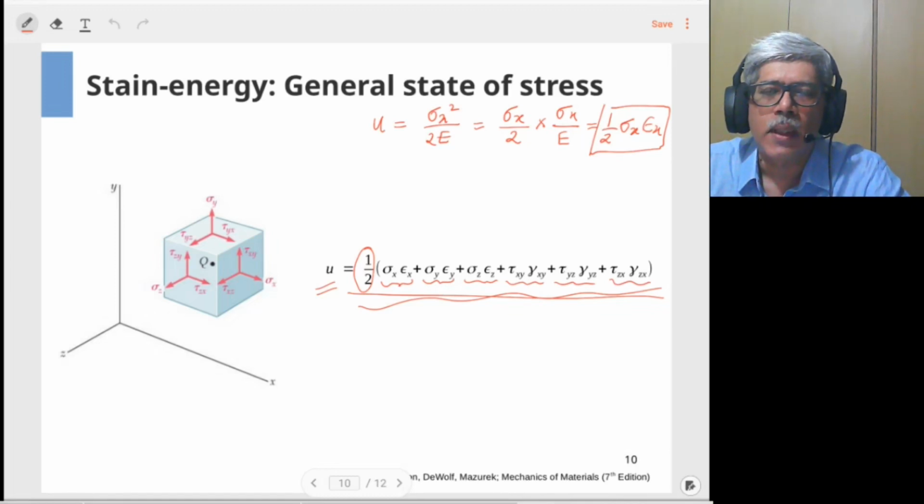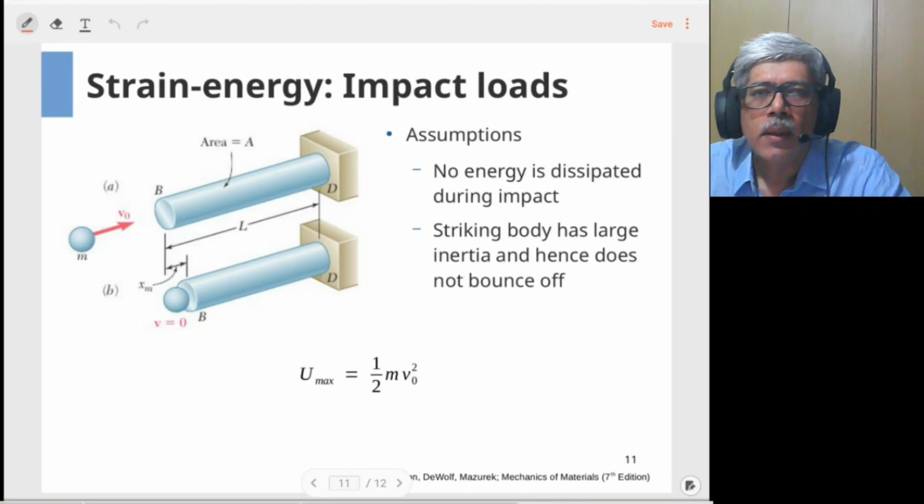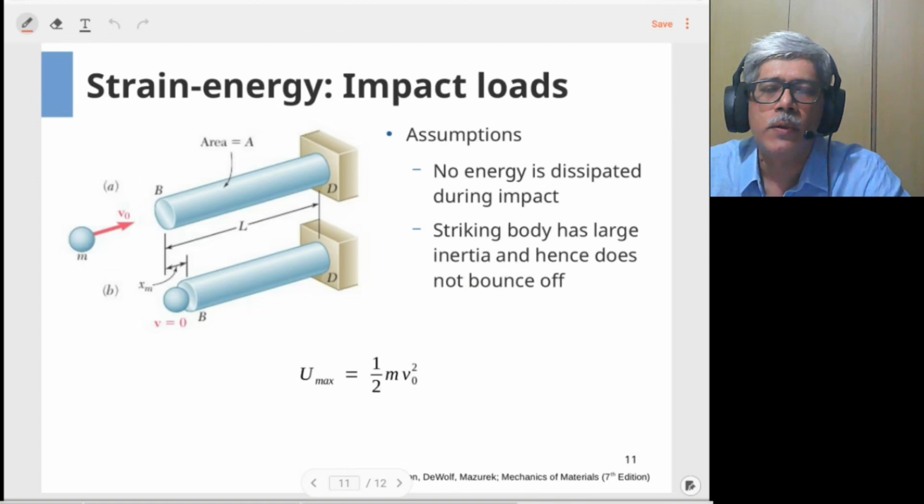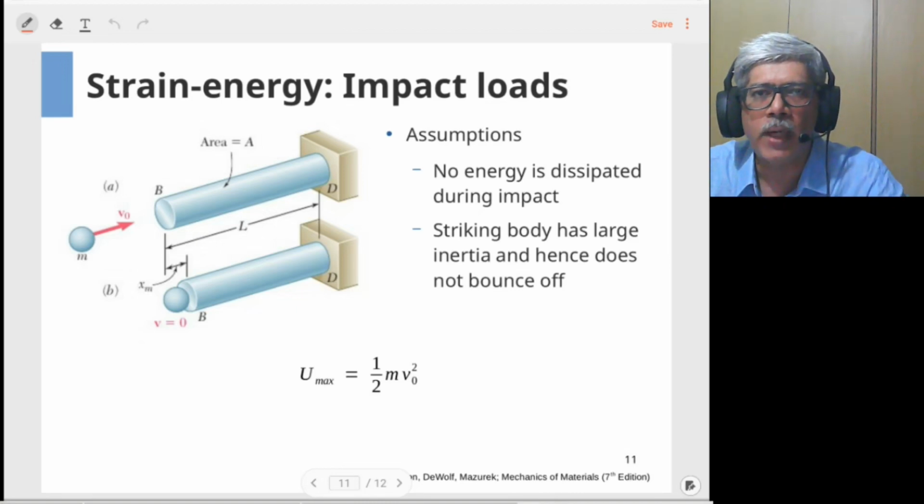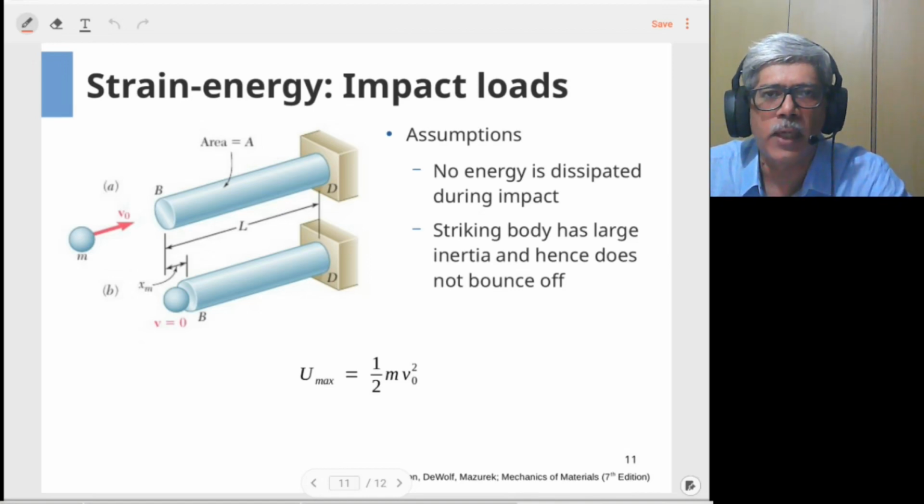The energy methods are very powerful for solving problems which involve impact loading. There are many examples in practice where impact loads need to be considered in the design. For example, if you are designing a forging hammer, the forging hammer will be impacting the body which is to be forged. In each stroke, that hammer will be falling through some height and with some velocity and hitting the other body. So we need to know at that instant what is the level of stress that hammer will be subjected to.